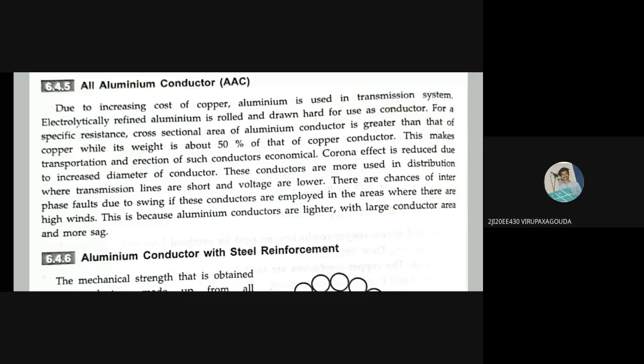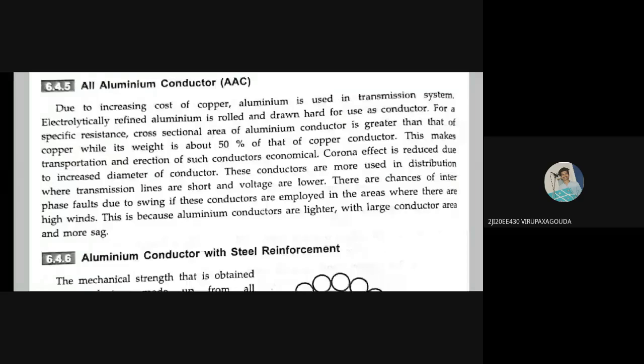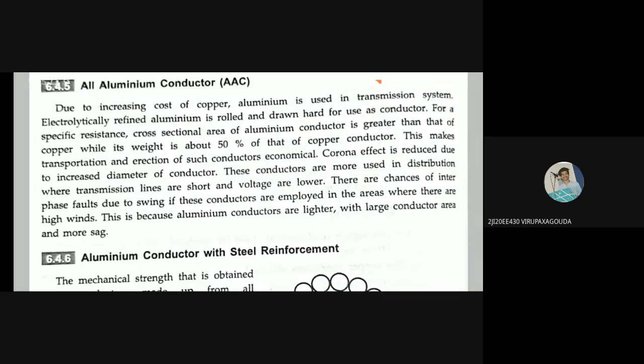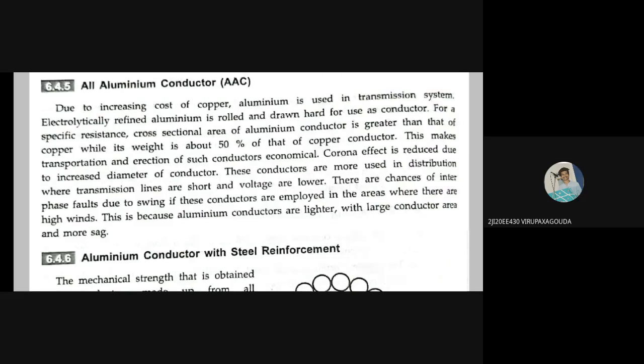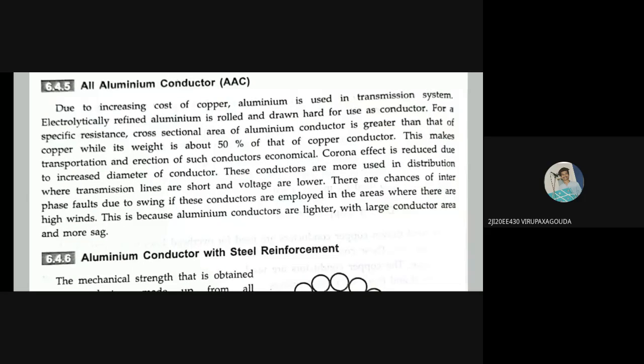So AAC and double AC is electrolytically refined aluminium. So you obtain it electrolytically. Electrolytically refined aluminium is rolled and drawn hard for use as a conductor. For a specific resistance, the cross-sectional area of the aluminium conductor is greater than that of copper, while its weight is about 50% of that of copper conductor. Steel is obviously heavier. This makes the transportation and erection of such conductors economical.